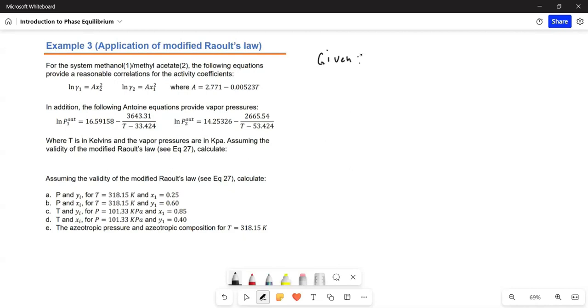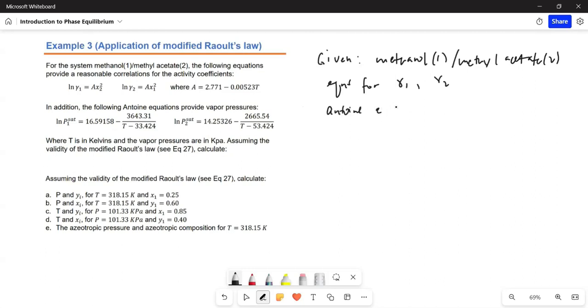Okay, given methanol, species 1, methyl acetate, species 2, given the equations for their activity coefficients, and then the Antoine equations for both species.